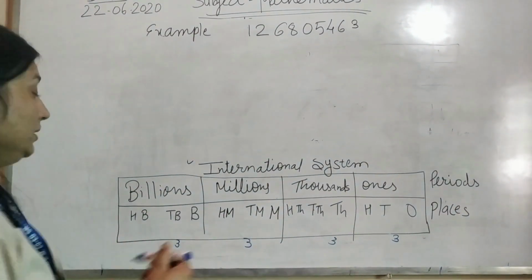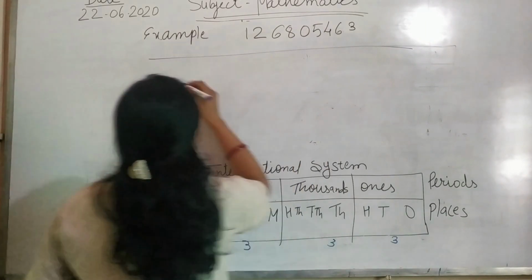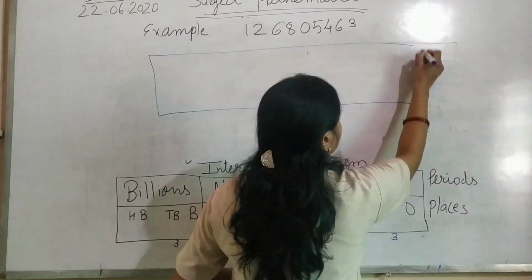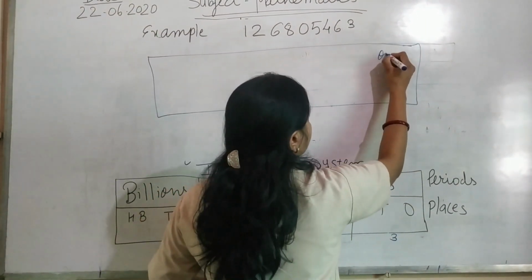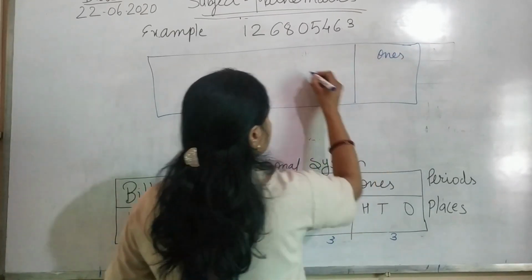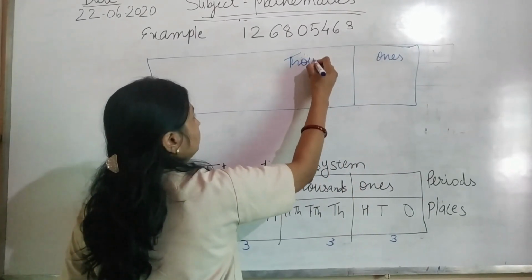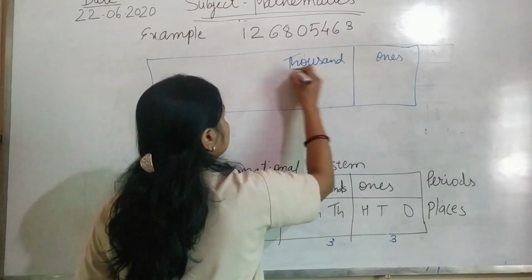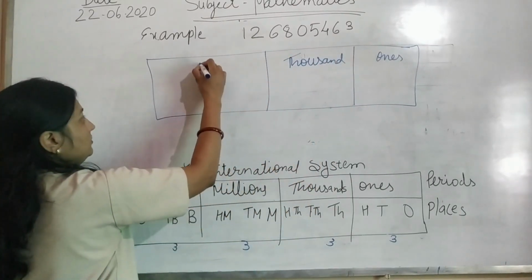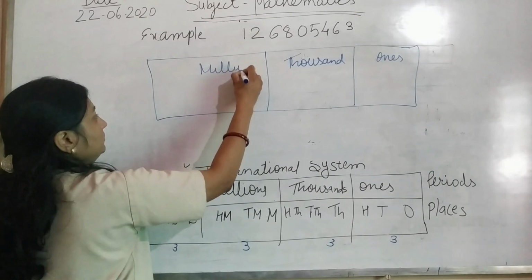First make a table. Write the periods: ones, thousand, then million.